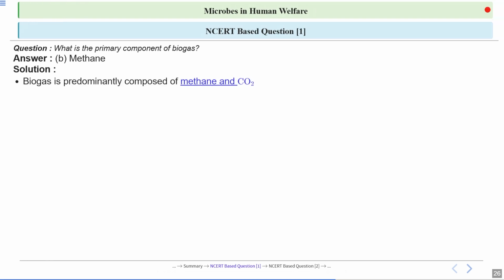So biogas is predominantly composed of methane and carbon dioxide, and it is produced through microbial activity on organic matter, which can also be rich in cellulose, if there is organic matter from plants.